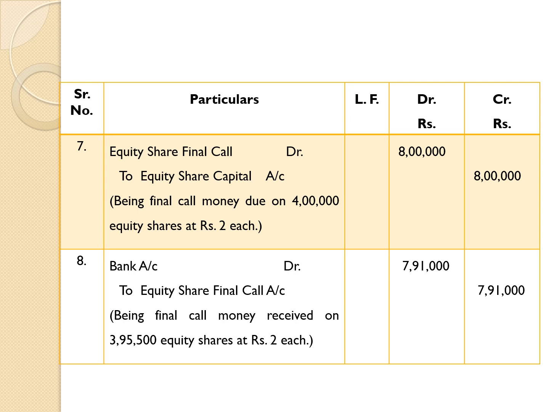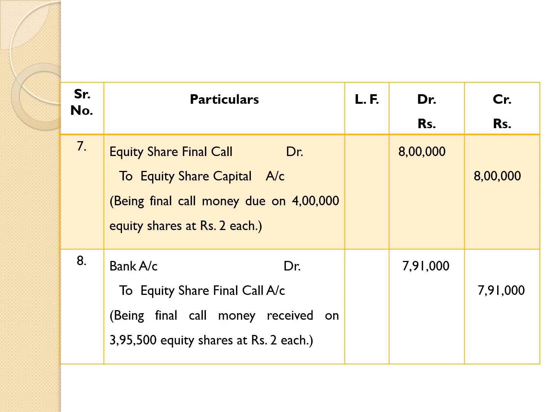Money received, so bank account debit 7,91,000 to equity share final call account 7,91,000 being final call money received on 3,95,500 equity shares at rupees 2 each.